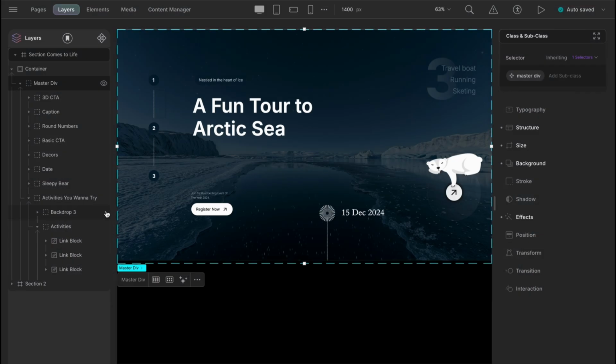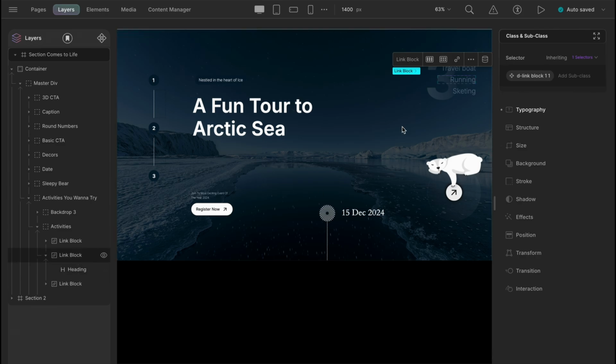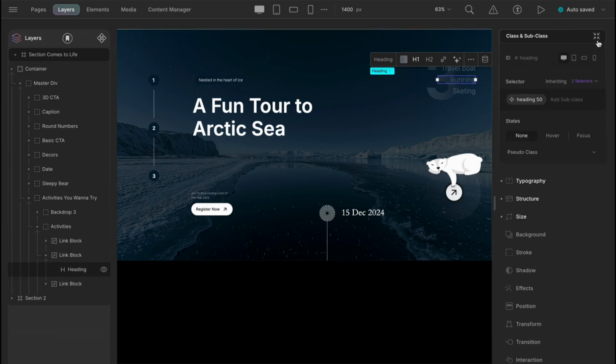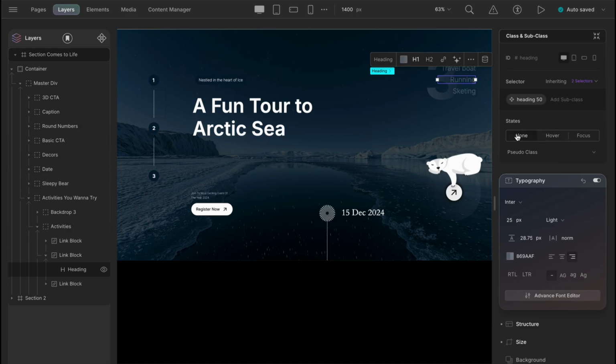As you can see, we have this section called activities you want to try. So our task would be to make the headings have a different color when we are selecting, or let's just say hovering over the heading element. Yes, it's that simple. To do that, we will simply select a heading. And from the class manager, let's select state hover. And now all we need to do is go to typography. And from the color palette, let's just choose white. And when we go back to the none state, it's just as before. Let's have a fast preview.